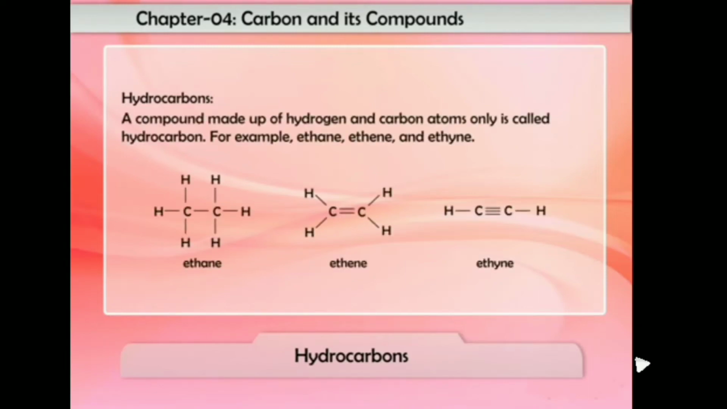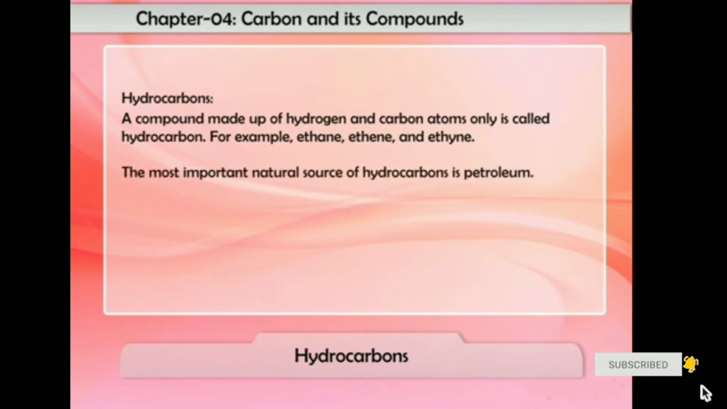A compound made up of hydrogen and carbon atoms only is called a hydrocarbon. For example, ethane, ethene, and ethyne. The most important natural source of hydrocarbons is petroleum, which is obtained from underground oil deposits by drilling oil wells.